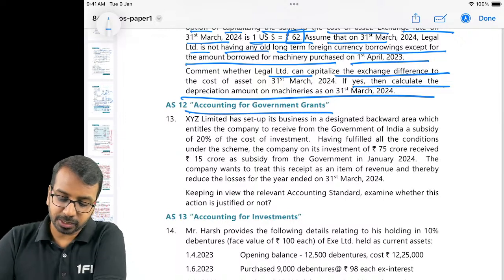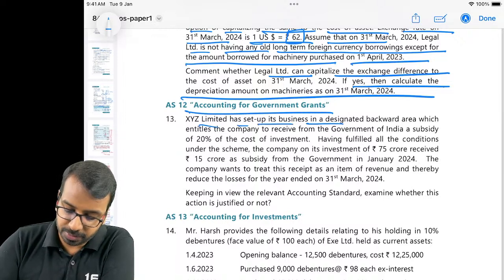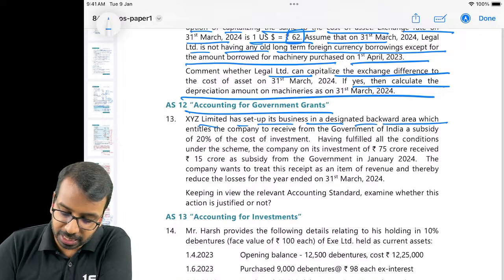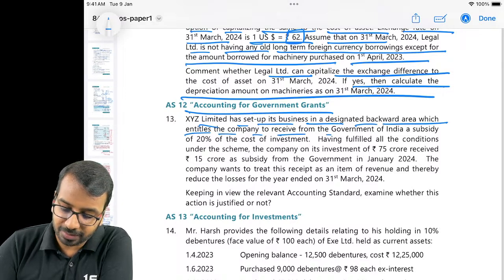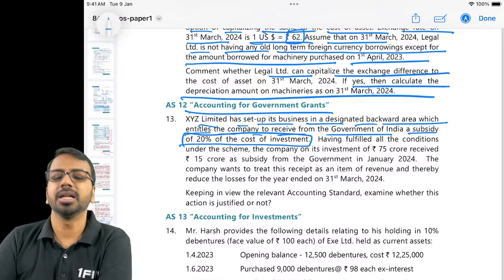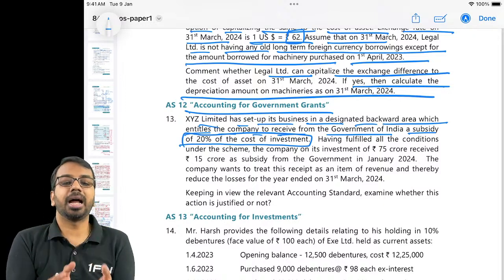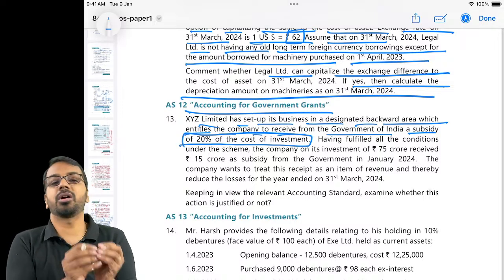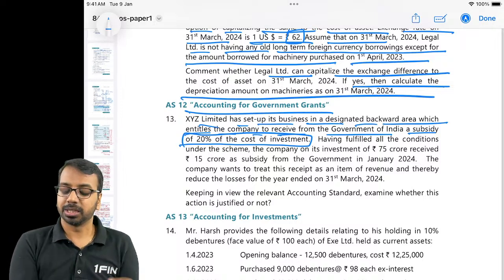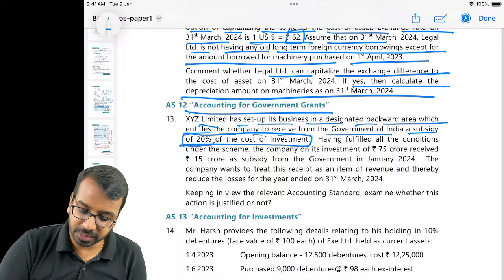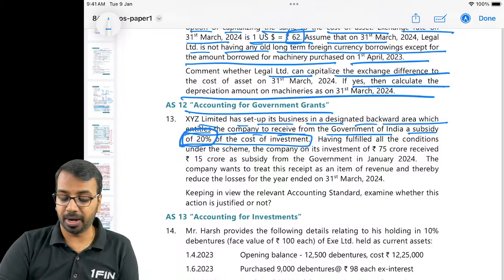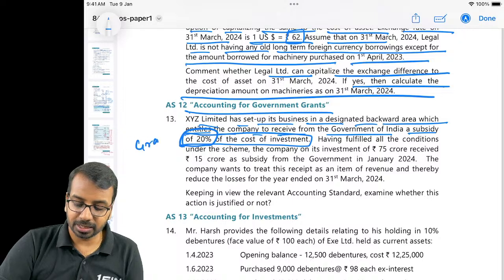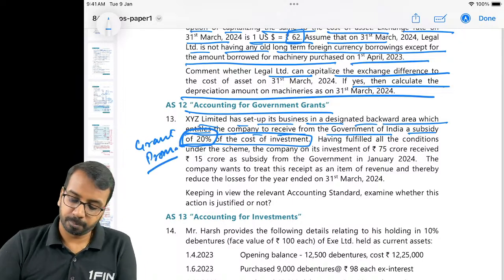Accounting for government grants. XY Limited has set up its business in a designated backward area which entitles the company to receive from the government of India a subsidy of 20% of cost of investment. Now when a grant is not related to a specific asset, or when a grant is not related to revenue in nature, then what do we call this? If it is given as a percentage of overall investment, we call it a grant in the nature of promoter contribution.